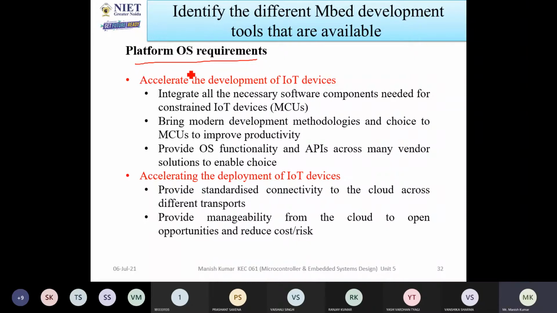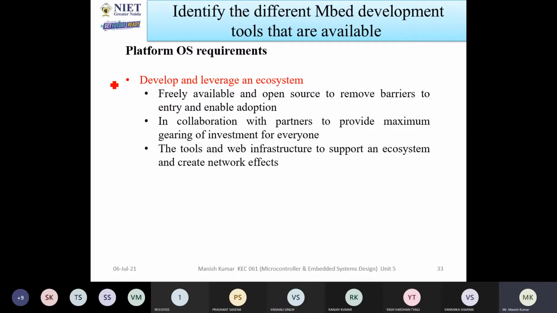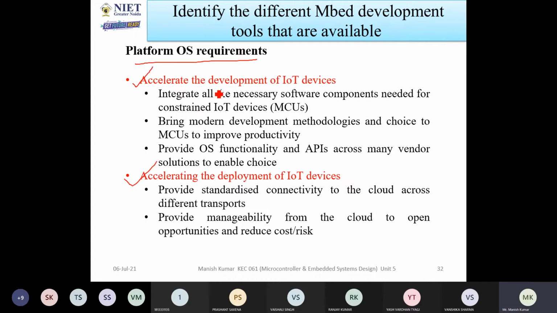First of all, we are breaking down why the platform OS, the operating system, is required. First is to accelerate the development of our devices, and then to develop and leverage ecosystems. We will discuss one by one. In the case of accelerating the development of IoT devices, you have to develop different types of IoT devices. The target is about 30.6 billion in the coming years. So you have to design so many devices.